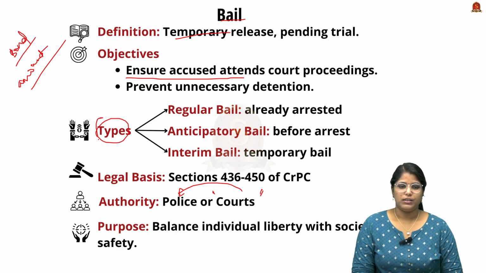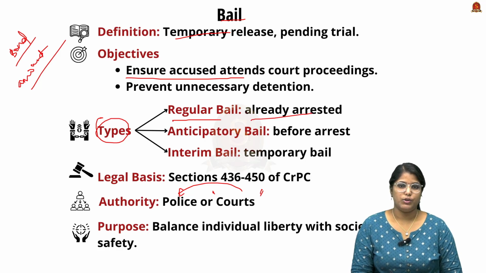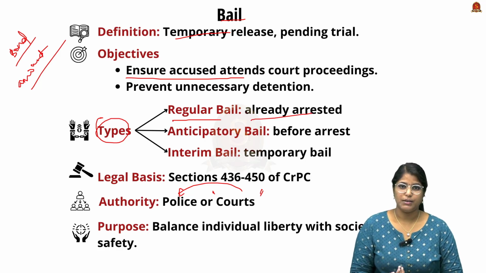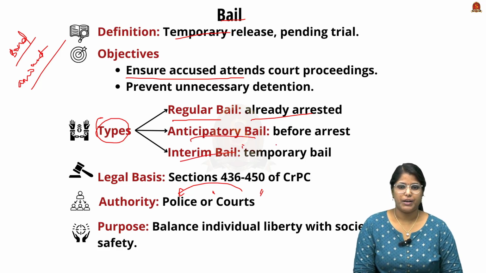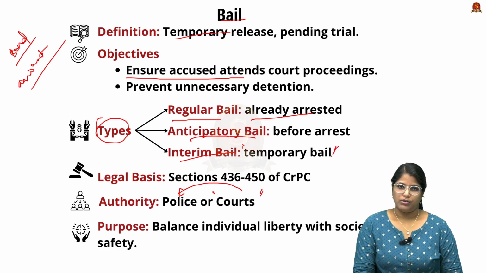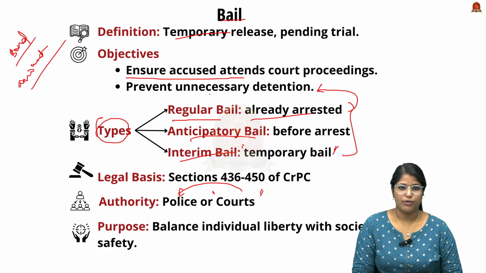Now talking about the types, there are 3 important types. Firstly, regular bail. It is given to persons who have already been arrested but are waiting for the trial. And anticipatory bail is like getting bail even before getting arrested. And the third is interim bail. It is a very temporary bail when the trial is going on. Okay, remember all these 3 types of bail. Now the very important objective of this bail is to prevent any kind of unnecessary detention. Also remember this: the purpose of bail is to balance individual liberty with societal safety.